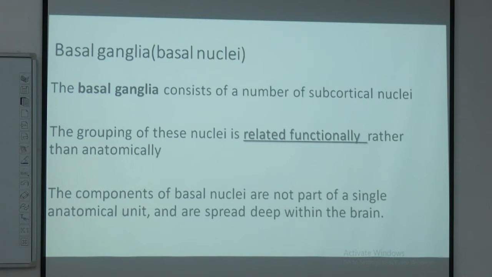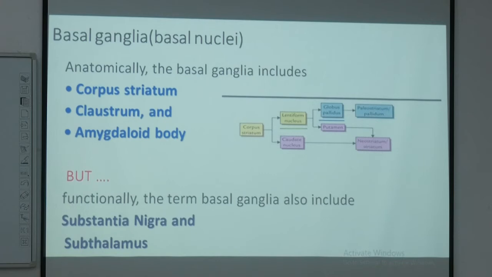That is why we cluster them as collections of neuronal bodies and call them basal nuclei. Part of this basal ganglia, which we are saying is present in the deep brain and spread across, becomes more meaningful once we narrate them, as to why we call it a deep substance and why they are spread in different parts of the brain. Anatomically and functionally, we have two different entities. Anatomically we see three nuclear collections. We call them the corpus striatum, which is the prime content of the basal ganglia or basal nuclei.